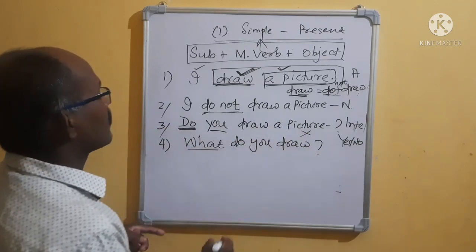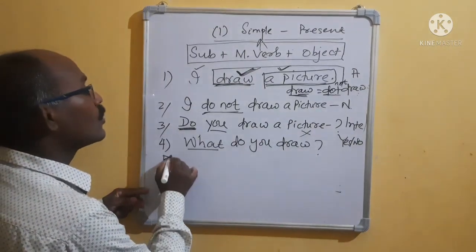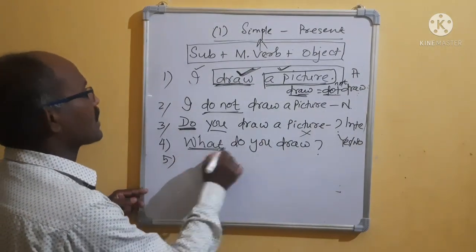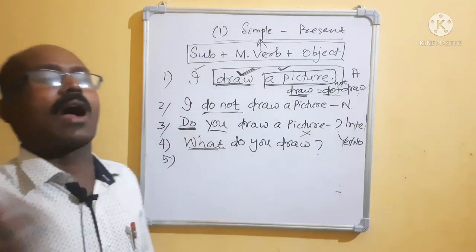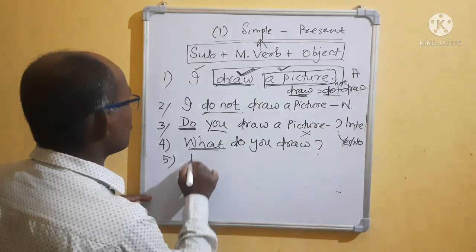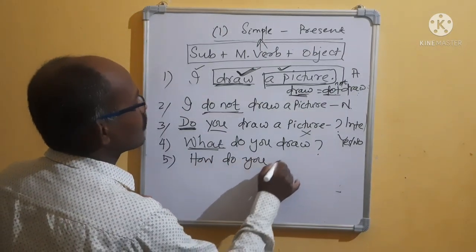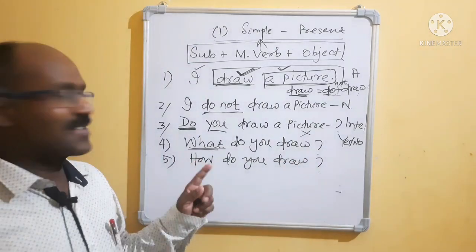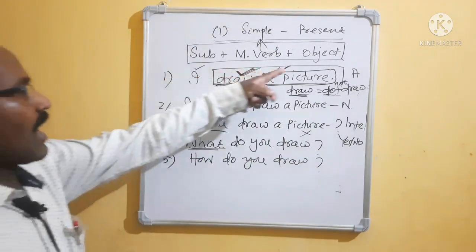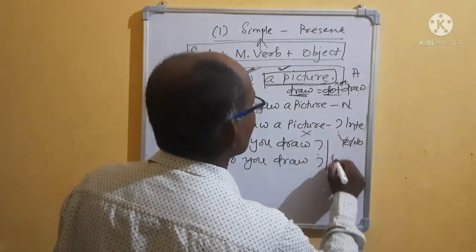Suppose I ask, what do you draw, and someone asks, sir, how? No problem: how do you draw? Completed. See: assertive, negative, interrogative yes or no, WH word question.